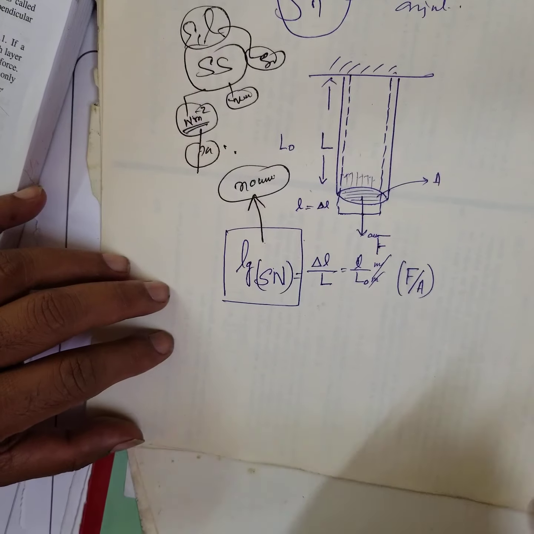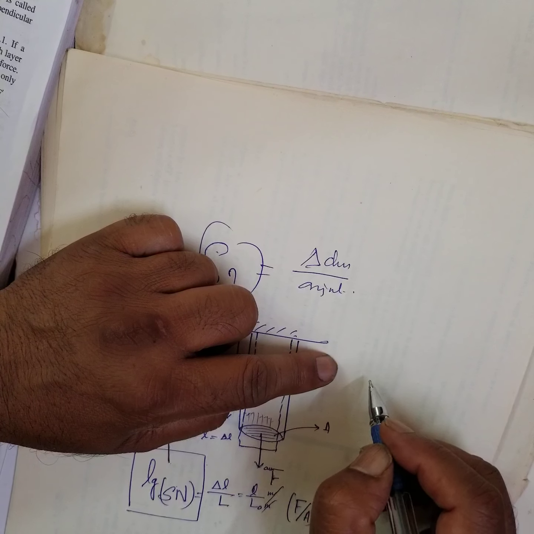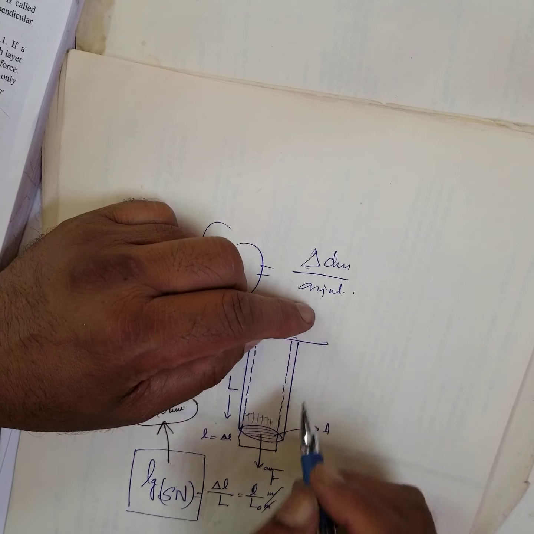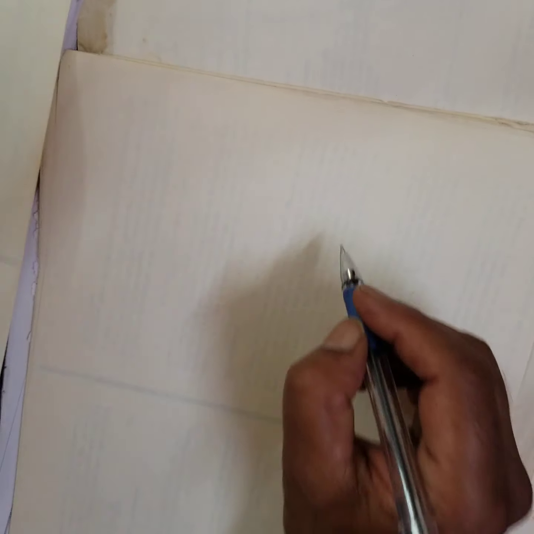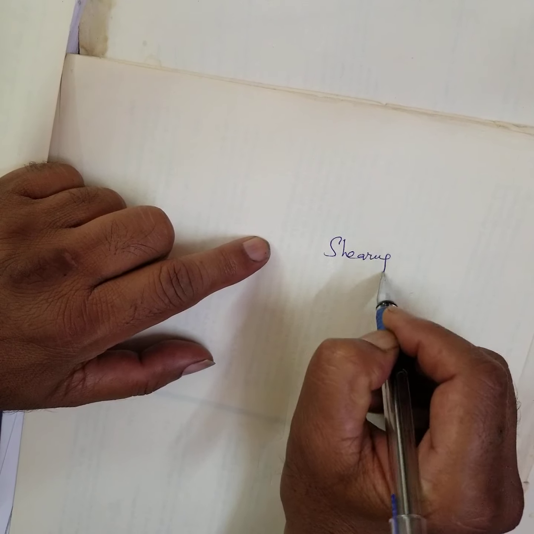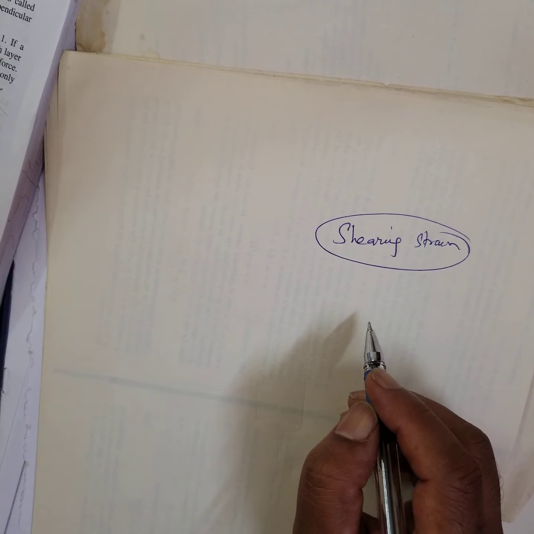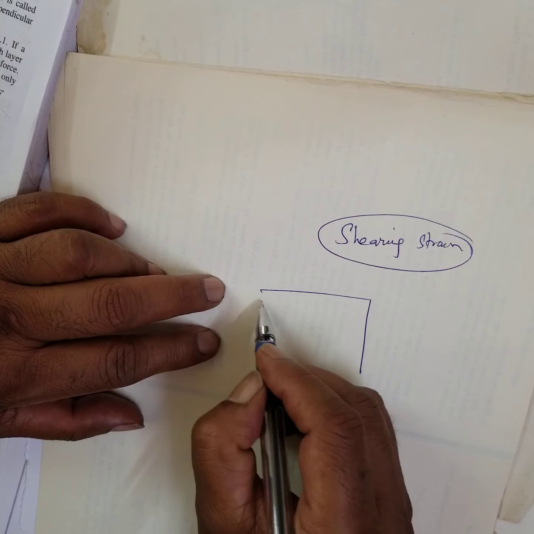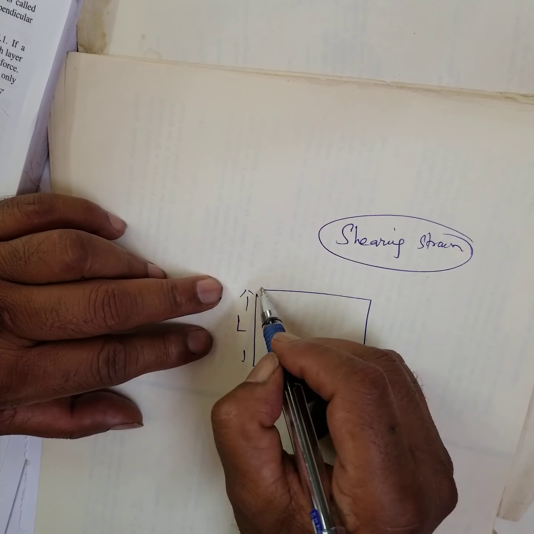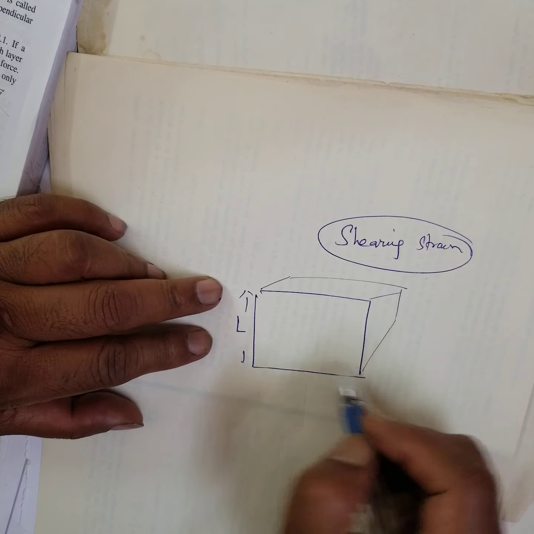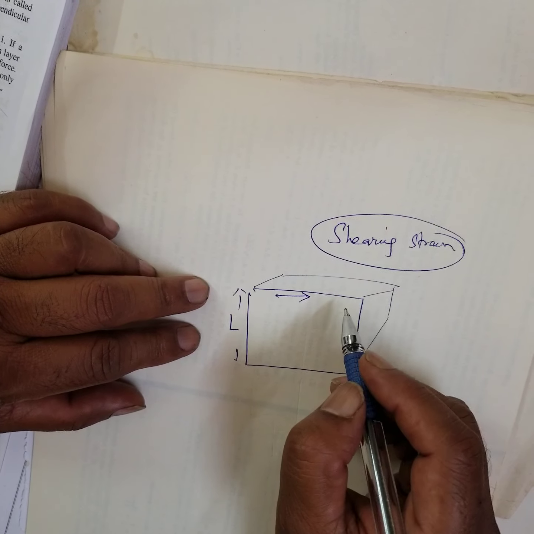Now, what is longitudinal strain? Then again, shearing strain. Again I will tell you what is shearing strain. This is the body. This is L, right? You can imagine like this. I am applying a force parallel to the surface. This is called tangential force.